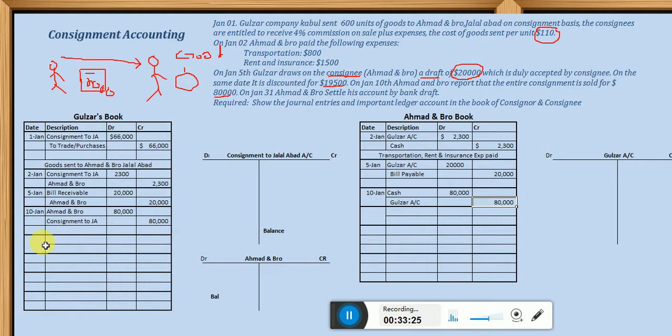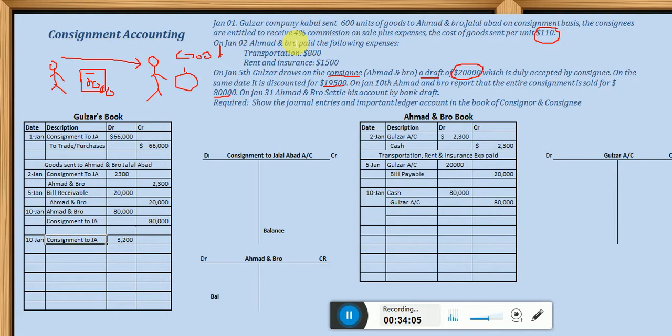Then on the same date, on 10th January, Gulzar should debit the consignment account, consignment to Jalalabad account. Why? Because this is an expense for Gulzar, and I have explained already that for all expenses the consignment account should be debited. And how much should be the expense here? The commission. So the sale is $80,000, multiplied by the commission percentage, 0.04. So 3,200 commission is to be paid.